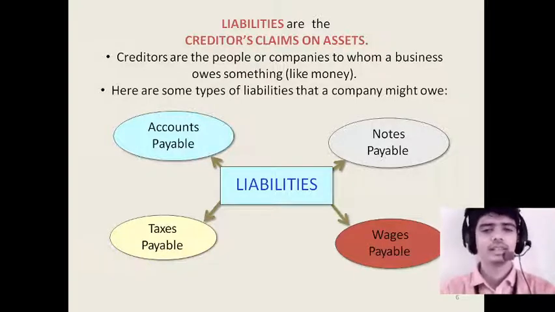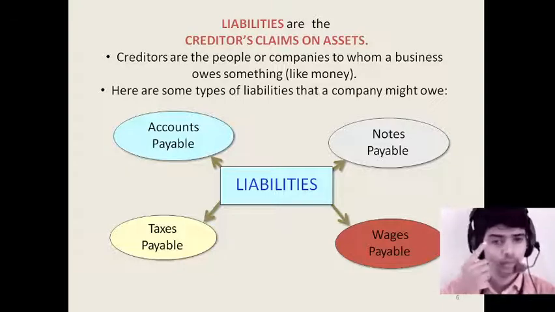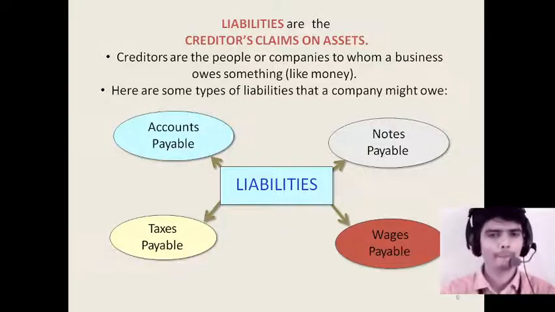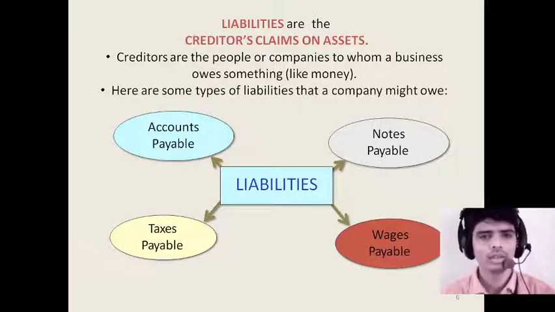These are the different examples of liabilities: notes payable, wages payable, taxes payable, and accounts payable. Hope you guys are clear. These are the kinds of liabilities involved in the business.